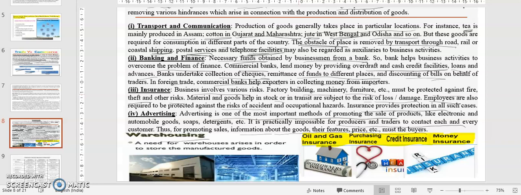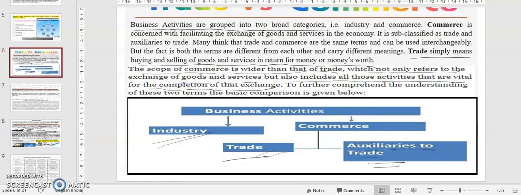You see here oil and gas insurance are also there, purchasing insurance, credit insurance, which includes health insurance and money insurance. These are the things necessary to make the trade successful, right? So these are called auxiliaries to trade. When you combine these two things, trade and auxiliaries to trade, that falls under commerce. Is that clear or not? Yes, it is clear.